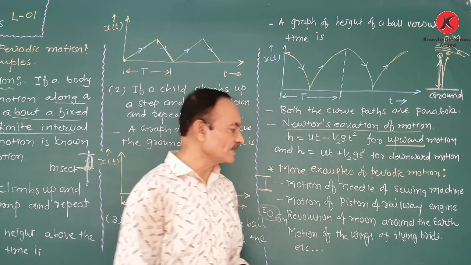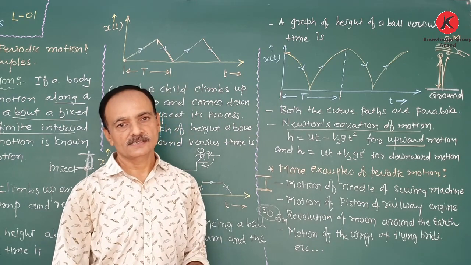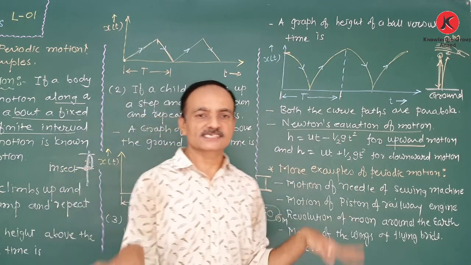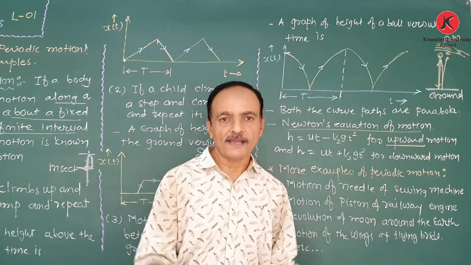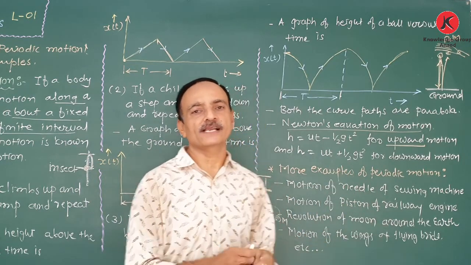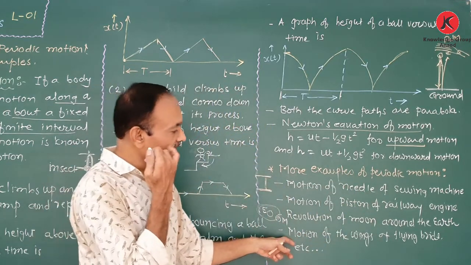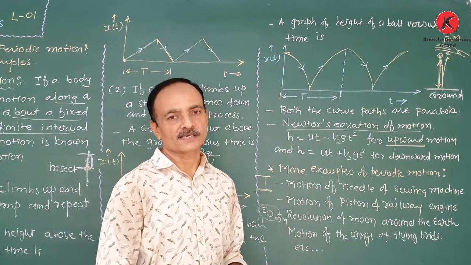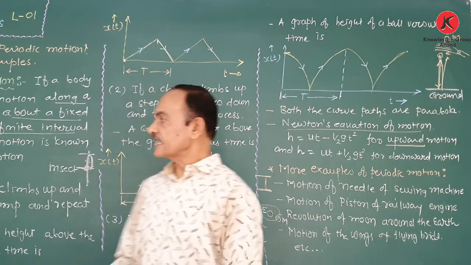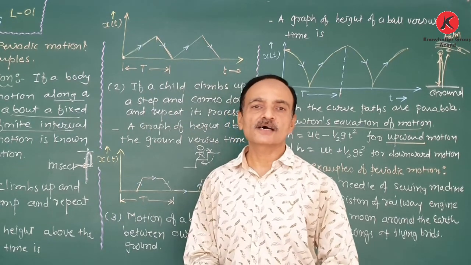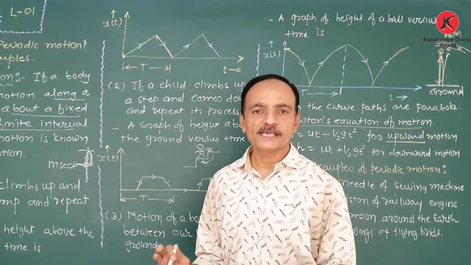Now, the motion of the wings of flying birds. When the bird is flying, its wings move up and down periodically. So that is also an example of periodic motion. So there is the definition of periodic motion and also different examples of periodic motion.